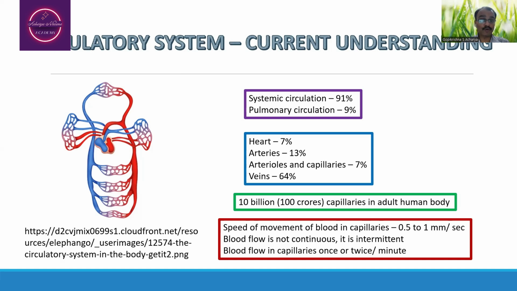And the blood flow is not continuous in the capillaries. It is intermittent. So that means when you think about the whole one minute, the blood flow is happening in the capillaries maximum up to 2 times per minute. Once or twice only the blood flow will be taking place in the capillaries.